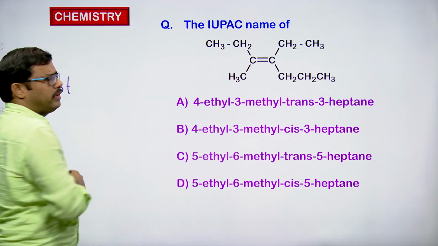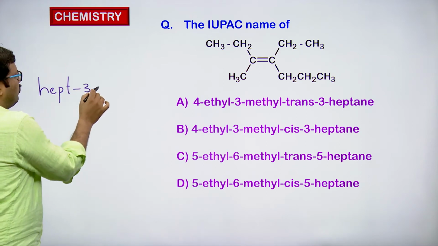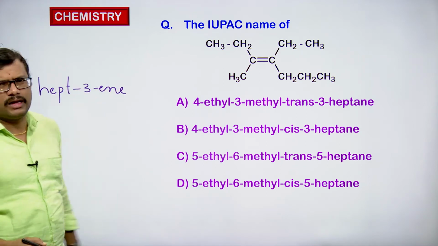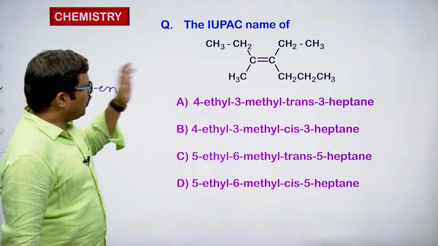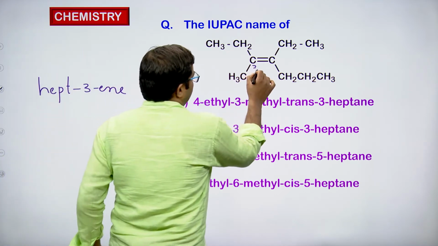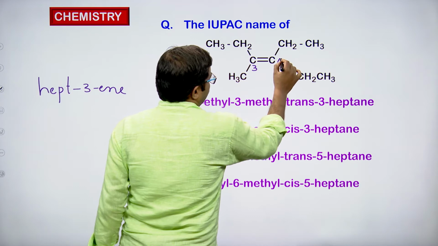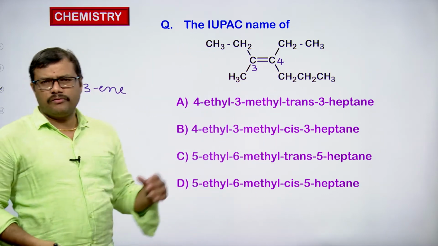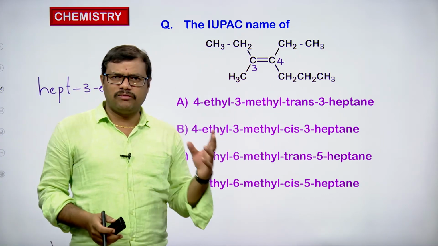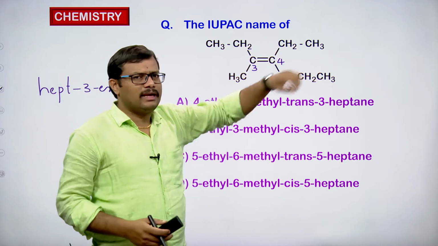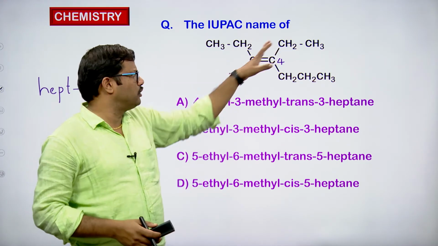7 carbons means it should be hept, and at the third position we have a double bond, so it should be ene, hept-3-ene. If we observe here, at the third position we have a methyl group, at the fourth position we have an ethyl group. Whenever we name the substituents, alphabetical order is to be preferred. Ethyl, E comes first in the alphabet, so it should be ethyl.